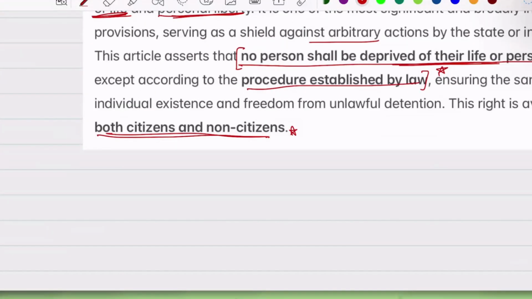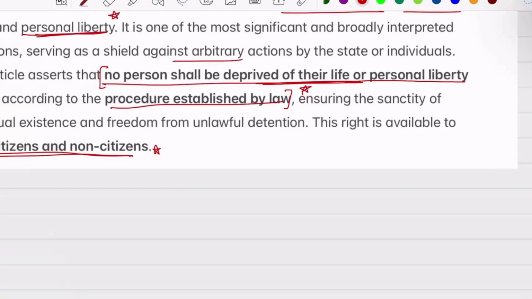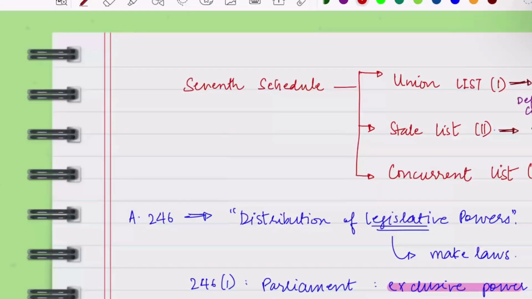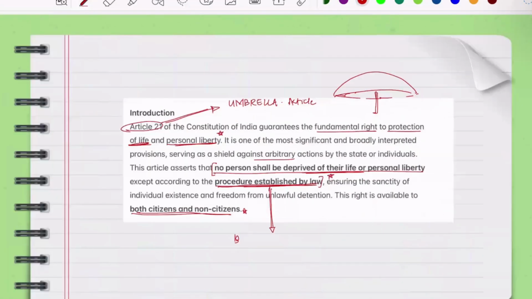ठीक है. So what is important for us is we will see certain landmark cases. Okay. Oh, before that, एक और thing we came across is procedure established by law. This also has come in UPSC far too many times. Okay, what is understood by procedure established by law?